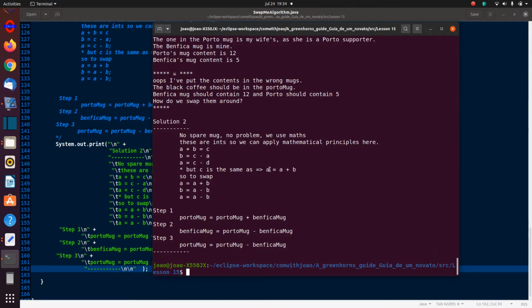I can use the same variable a, which I've stored the black coffee. I can then store a and b, the value of the ints, into a, and then do the swap. Then a is equal to a plus b, and then b will be a minus b, and a will be a minus b.